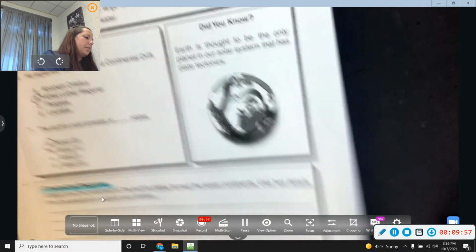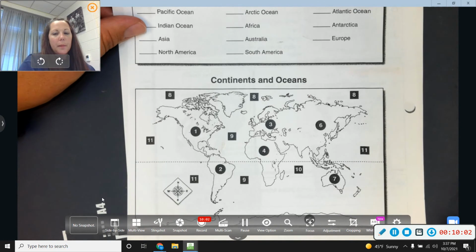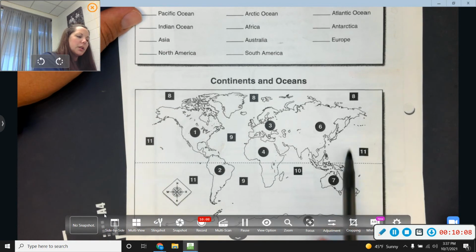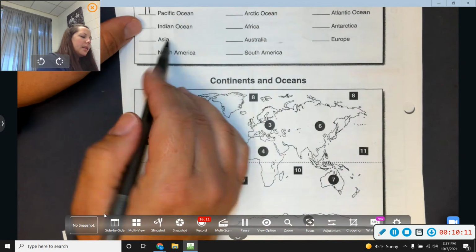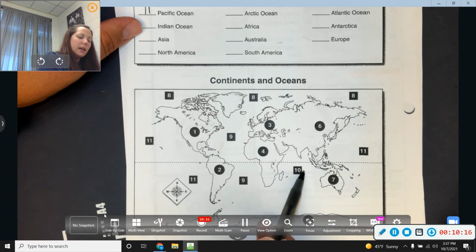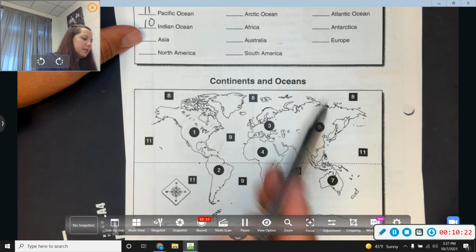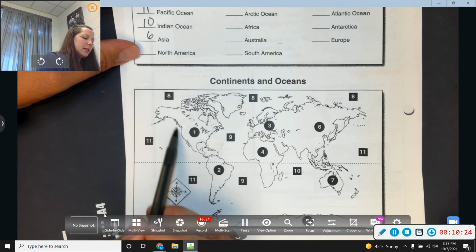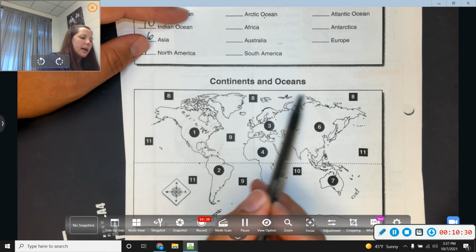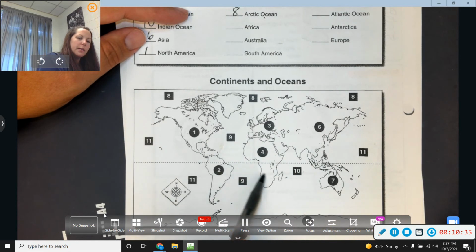And then the last part is just labeling. So we are labeling Pacific Ocean is the big oceans, 11. The Indian Ocean is near India, which is right here, so the Indian Ocean is here, 10. The continent of Asia is our largest, right here, 6. North America, where we live, is 1. Arctic Ocean is way up top in the north, that's 8. Africa, right here, that's 4.